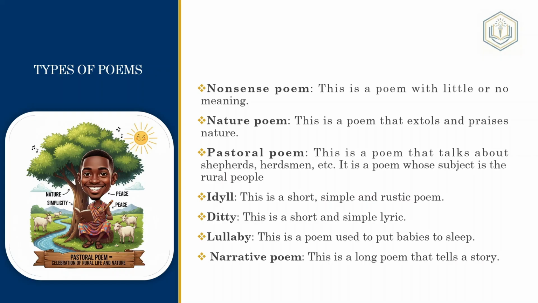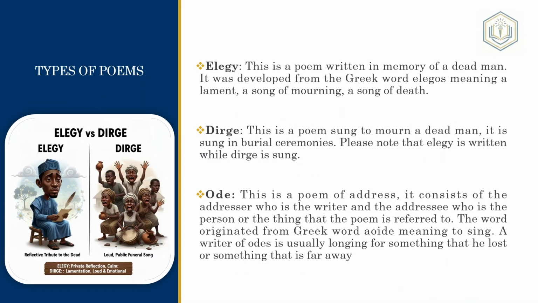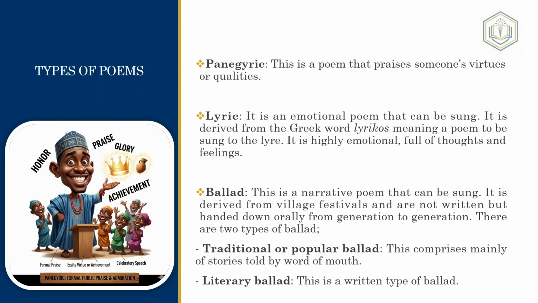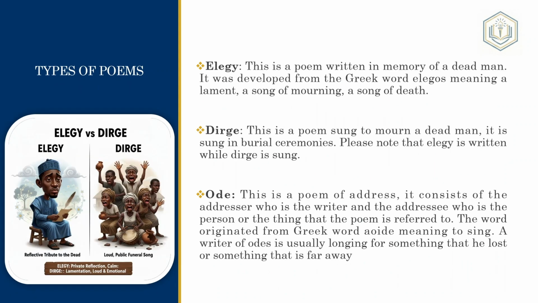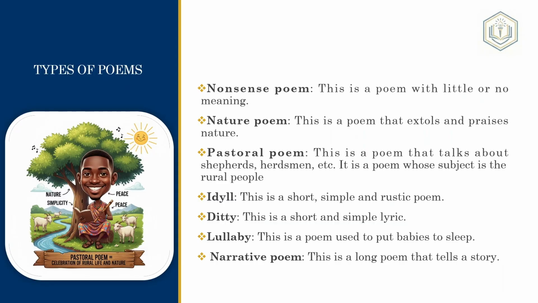An idyll is a short, simple, rustic poem. When we say rustic, it has to do with rural people. So when it's very short, very simple and rustic, it's most likely an idyll. A ditty is a short and simple lyric. If you go back to what we defined lyric as, an emotional poem that can be sung, highly emotional, full of thoughts and feelings, a ditty is just a short and simple lyric.